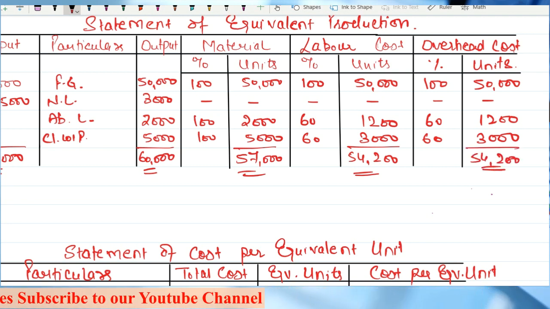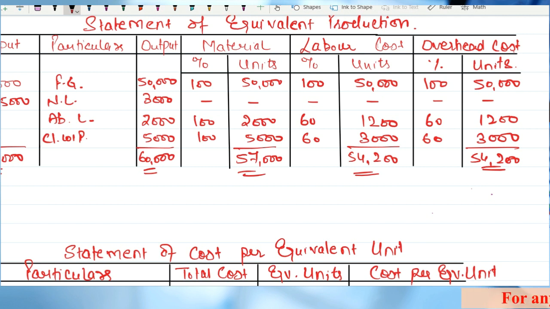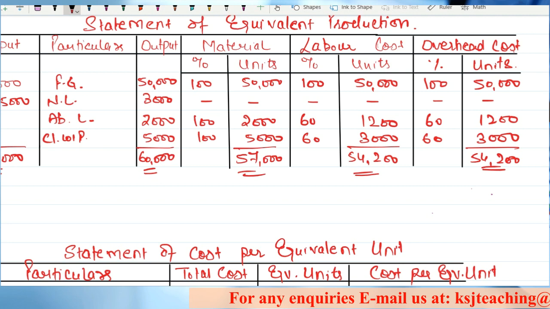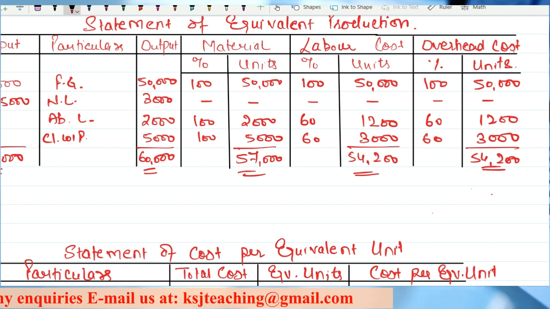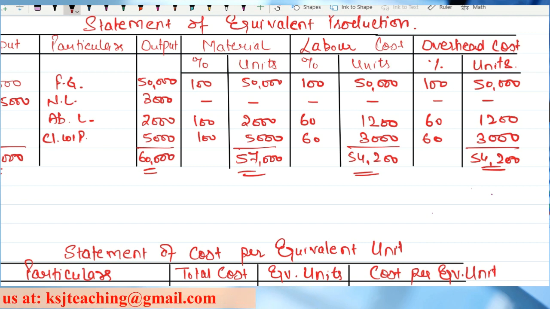Clear? So this is the statement of equivalent production as per the weighted average method. In the weighted average method, we do not take the opening and the current period FG as separate. We combine it whether some part was done in the previous period or not. What we assume is that everything is done in the current period only. So it is 100% degree of completion in the current period.